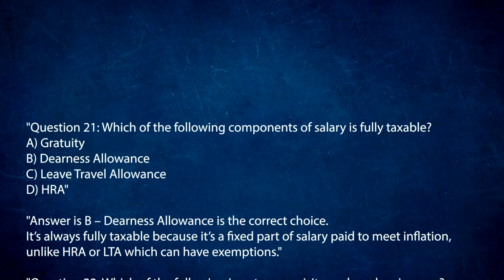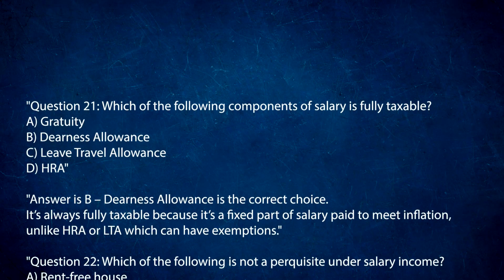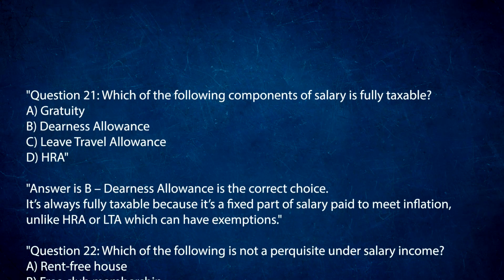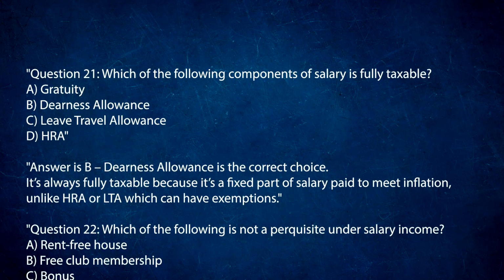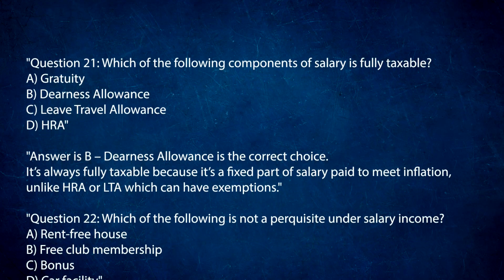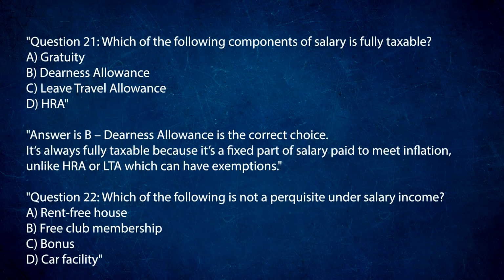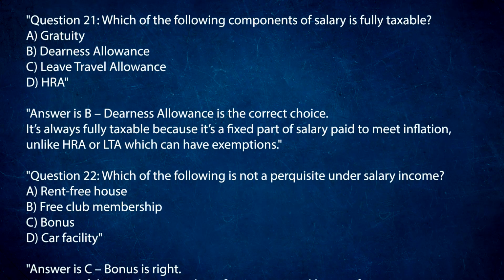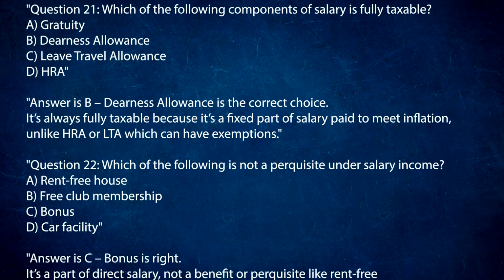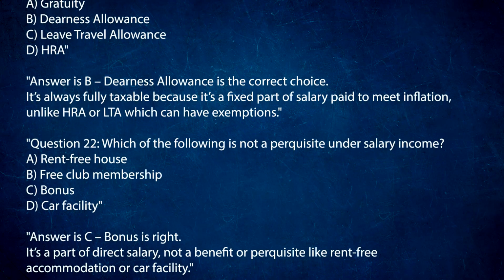Question 21. Which of the following components of salary is fully taxable? A. Gratuity. B. Dearness allowance. C. Leave travel allowance. D. HRA. Answer is B. Dearness allowance is the correct choice. It's always fully taxable because it's a fixed part of salary paid to meet inflation, unlike HRA or LTA which can have exemptions.